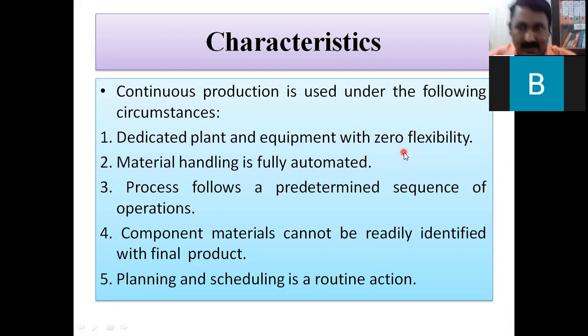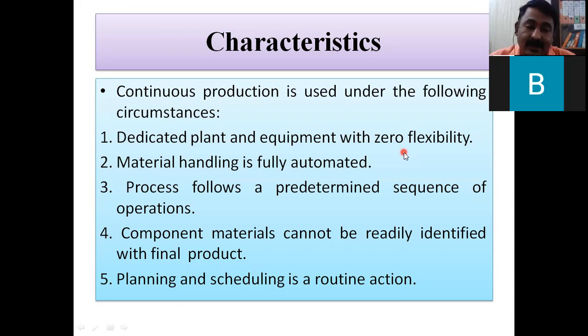So here it is not the case that we load the job on a drilling machine for 5 minutes, then it will go to a lathe machine, and then again to a milling machine. What are the different jobs available for the lathe machine, and for what time is the lathe machine idle? No. Let it be CNC. I am giving just two examples.